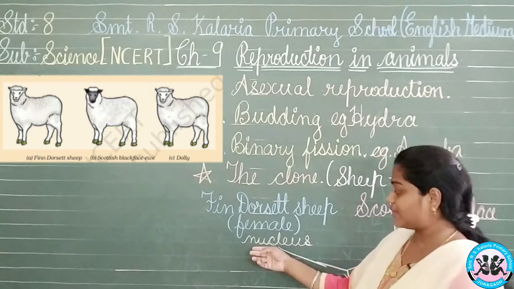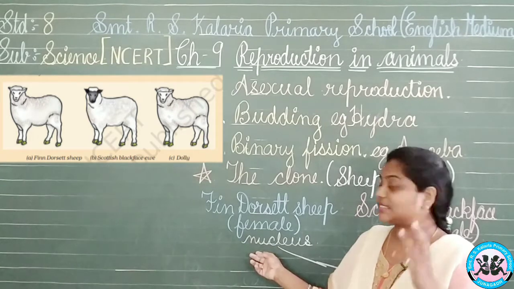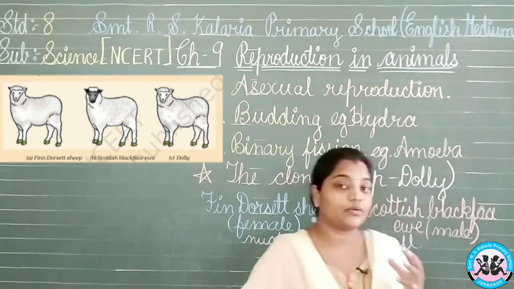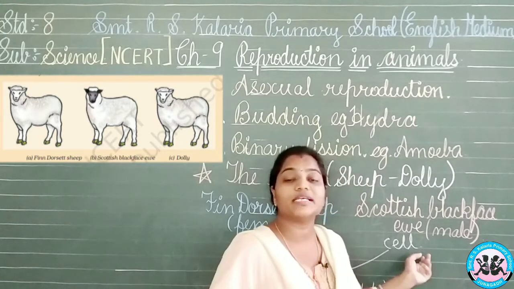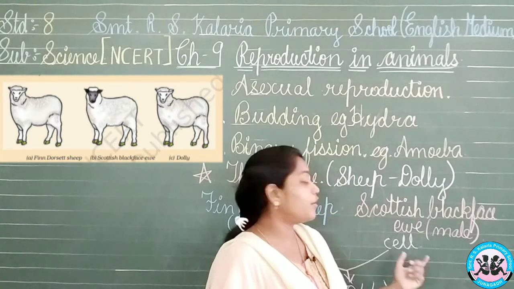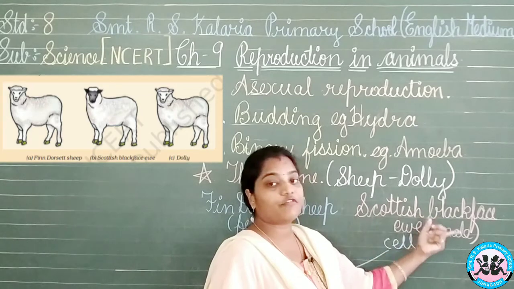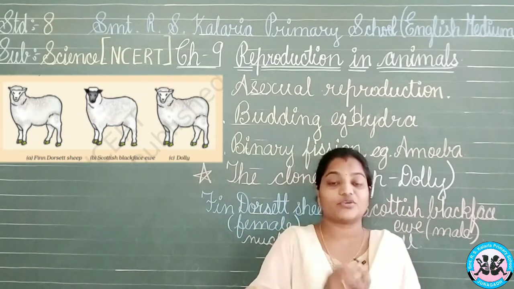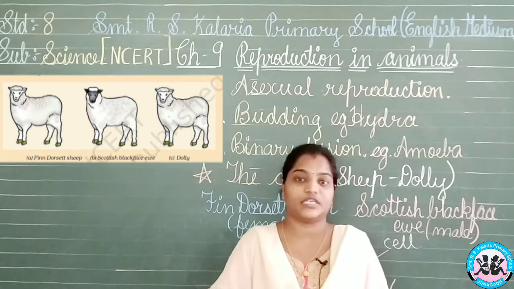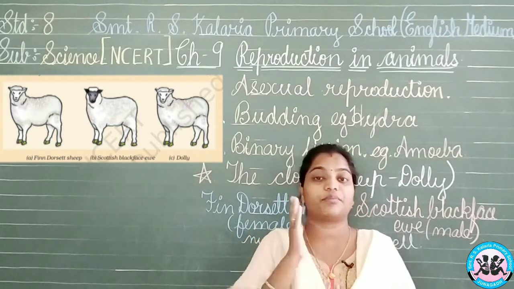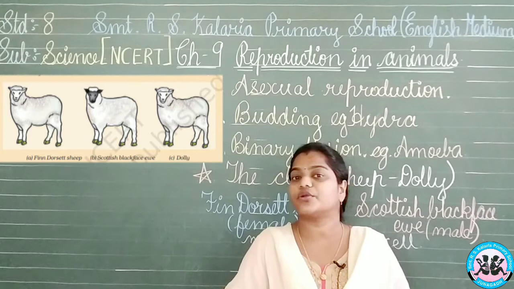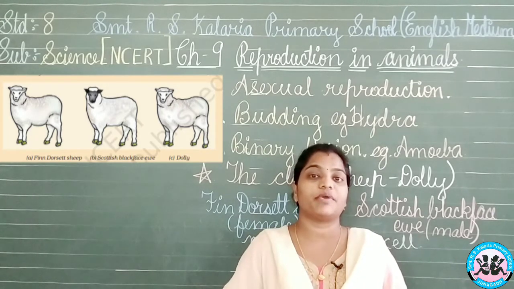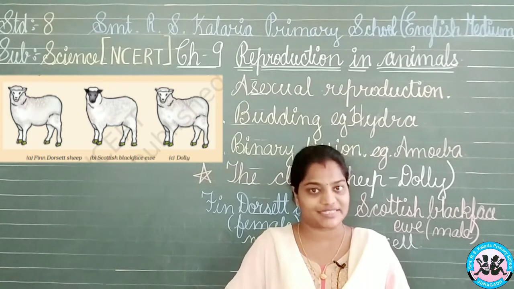Okay. So they separated the nucleus from the cell of the Dorset sheep, the female one, and they took the cytoplasm and the cell membrane of the Scottish Blackface ewe. Now they have merged both of them. As we have studied earlier, the nucleus is the brain of the cell, which controls all the activities of the cell. So the nucleus will be leading the cell, we know.